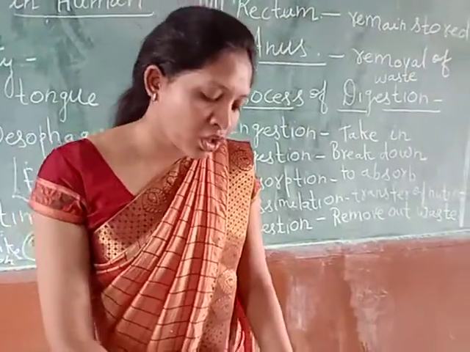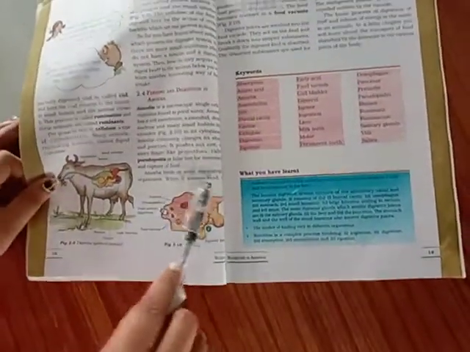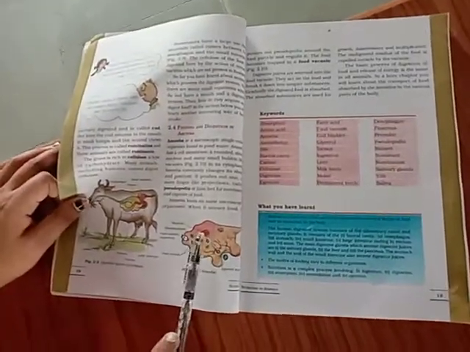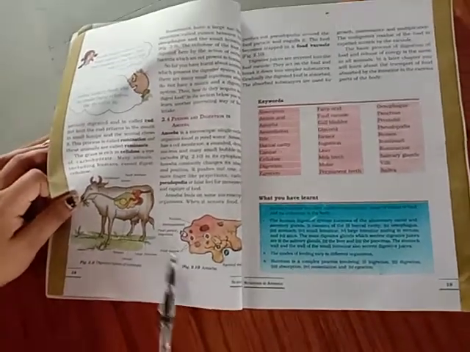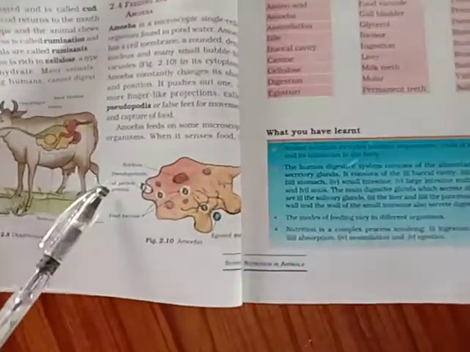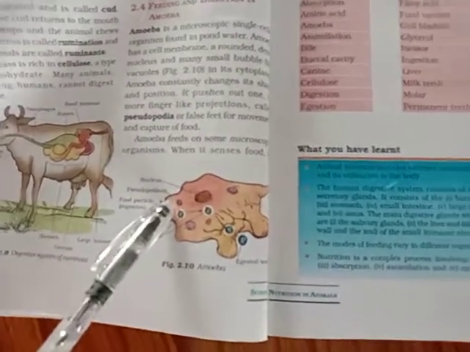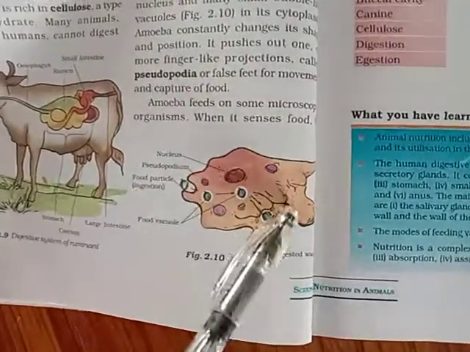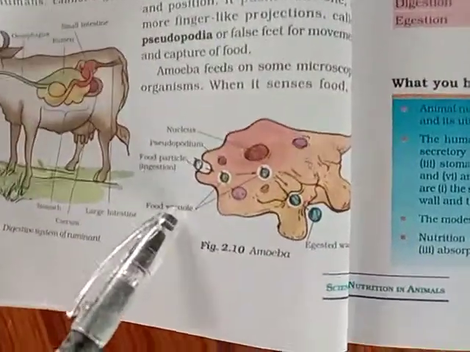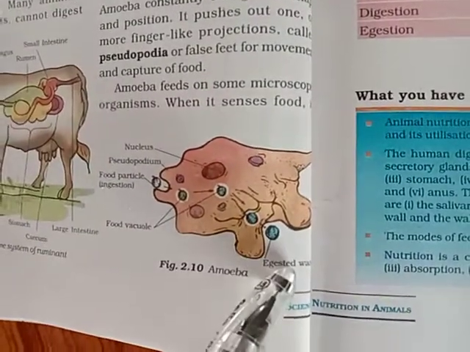If you look at the figure, here is the diagram of an amoeba, and as its body is not very advanced, whatever food it eats, like for example these food particles, it will ingest, then it will go inside the body of the amoeba and remain stored in the food vacuole, and there it is digested and removed afterwards.